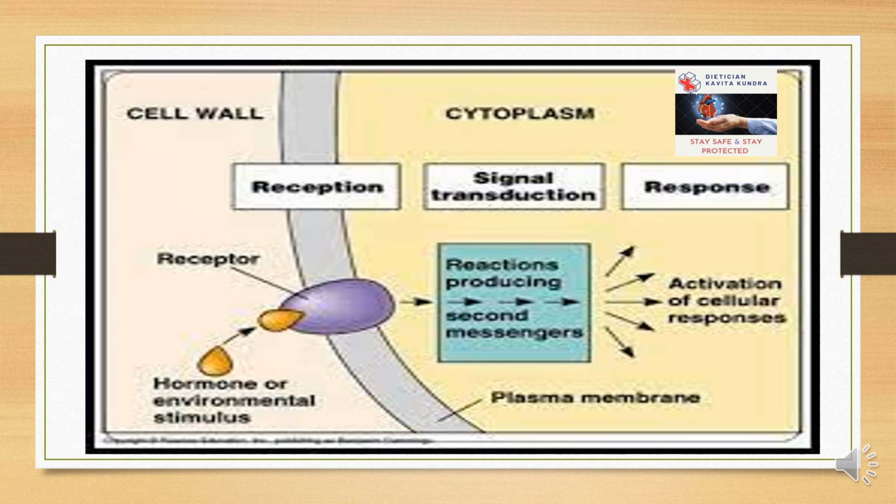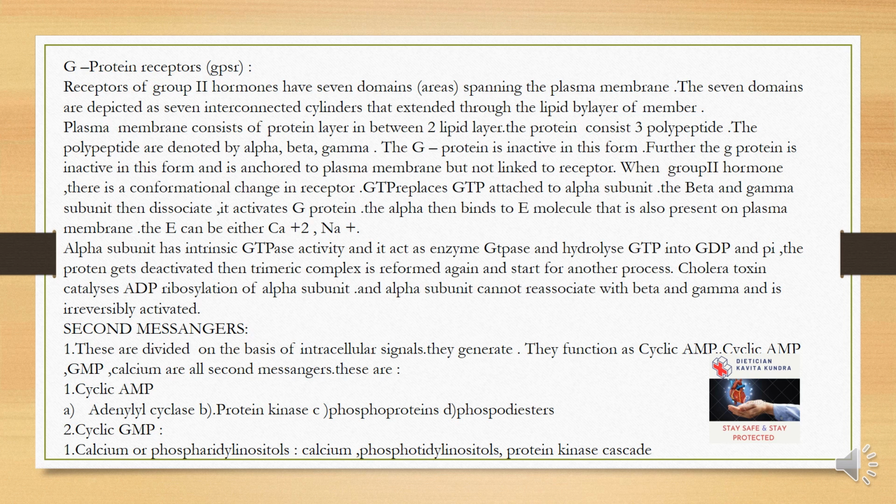So you can see this, very easy to understand. Next is G protein coupled receptors, GPCR. Receptors of group 2 hormones have 7 domains spanning the plasma membrane. The 7 domains are depicted as 7 interconnected cylinders that extend through the lipid bilayer of the membrane. The plasma membrane consists of a protein layer in between two lipid layers.